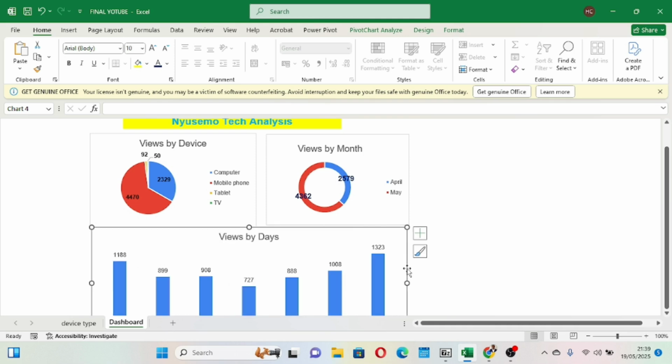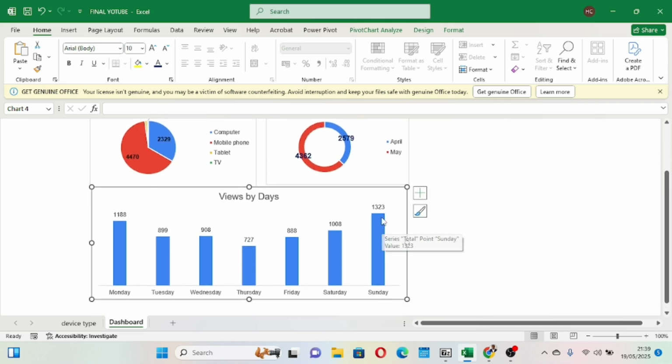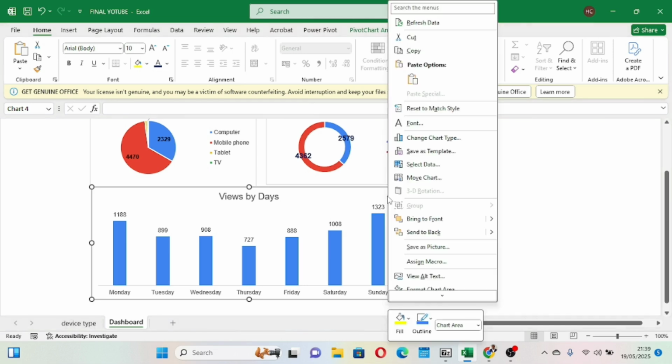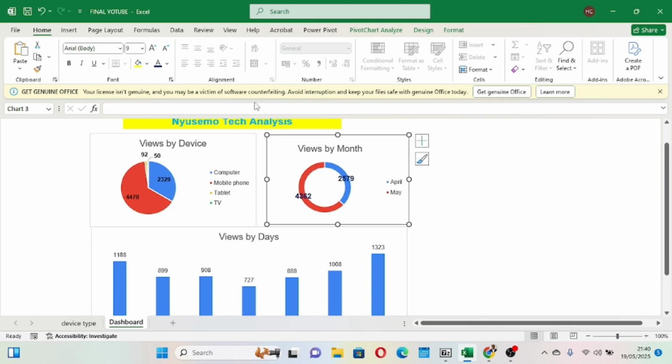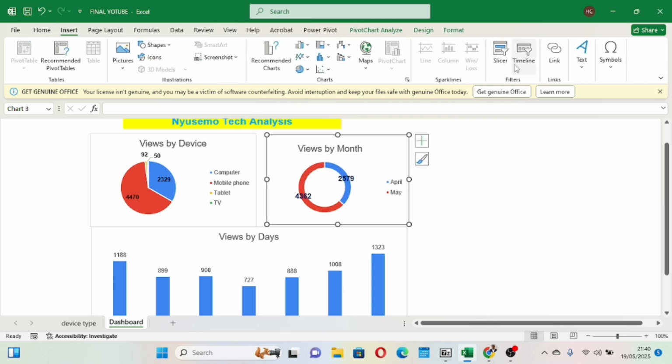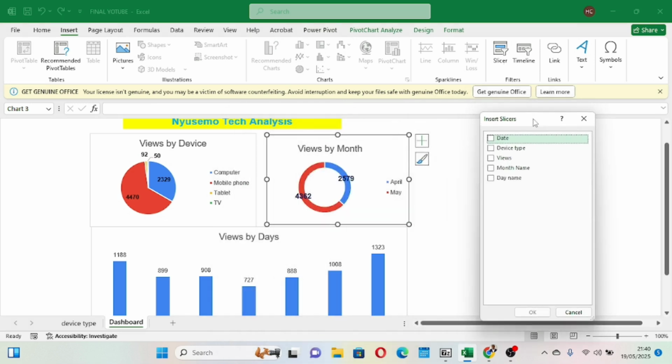Now, there's a tip that I want to add here. You see, this is our business here. From here, you can start telling which days we had more views, okay? First of all, I want to create what you call slicers. So if I go to insert and come to slicers here, I want to create my slicers by device type. So I click device type and click OK.